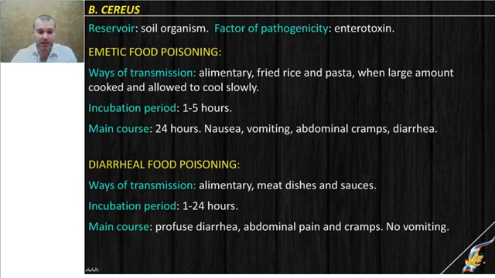The second type is diarrheal food poisoning. It lasts for a longer time period, with the same ways of transmission, but the main source of infection is sausages and some meat dishes, not rice, and the incubation period is longer, about a day. Diarrhea in that case is much more profuse, with more painful discomfort in the abdomen with cramps, and usually vomiting is not observed. So of course, by clinical manifestations, both types of infection are similar, but diarrheal food poisoning is ingestion of a larger amount of toxin, when not the stomach but the intestine is affected more.